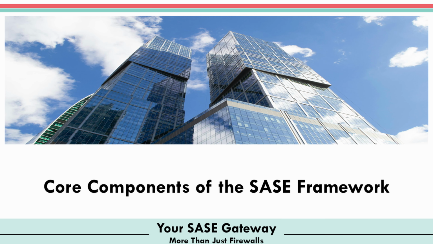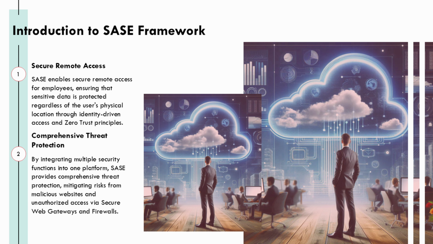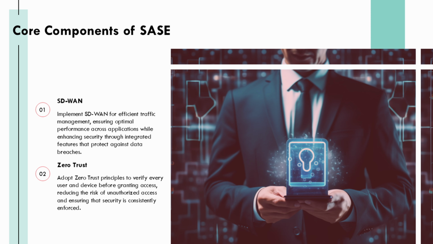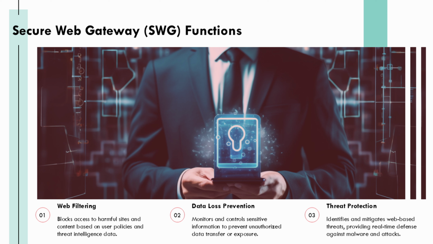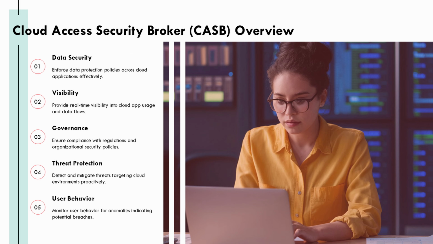Secure Access Service Edge represents a transformative leap in network security, converging essential networking and security functions into a unified cloud-delivered platform. The SASE framework integrates multiple critical components, including software-defined wide area networking, SD-WAN, secure web gateway, SWG, cloud access security broker, CASB, firewall as a service, FWaaS, and zero trust network access, ZTNA.